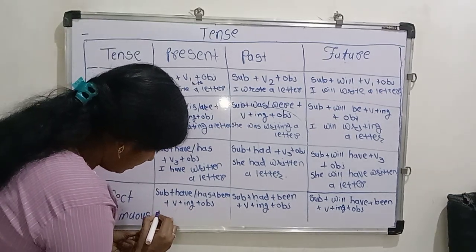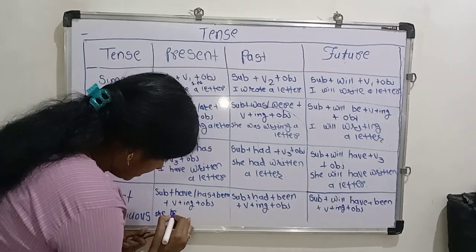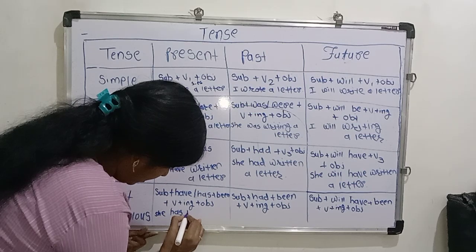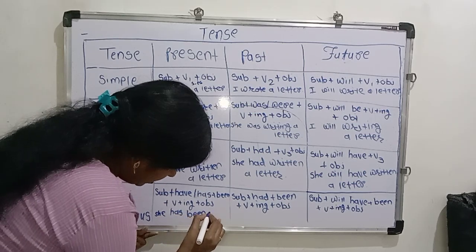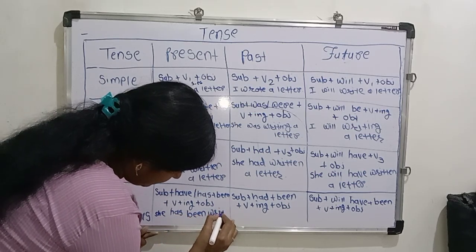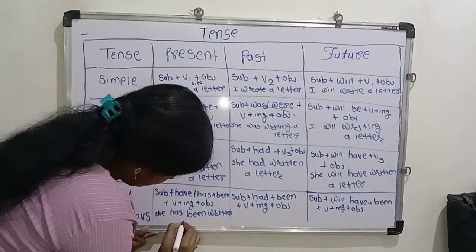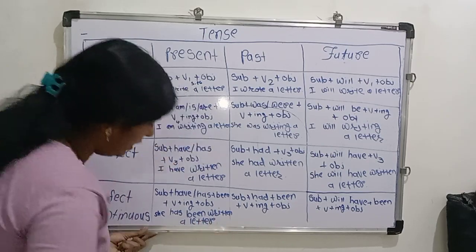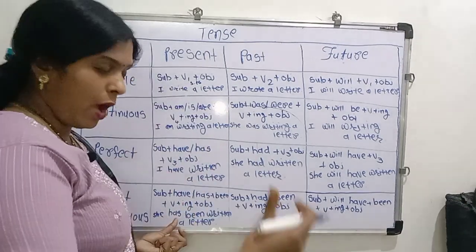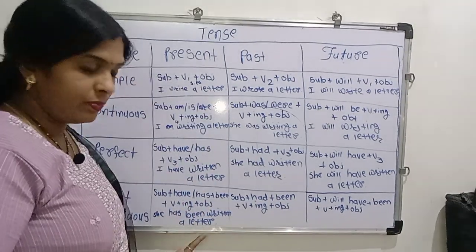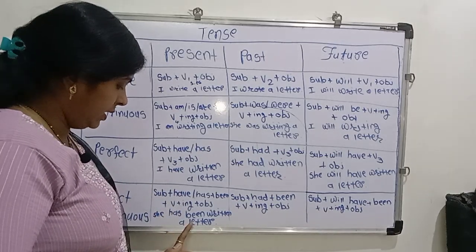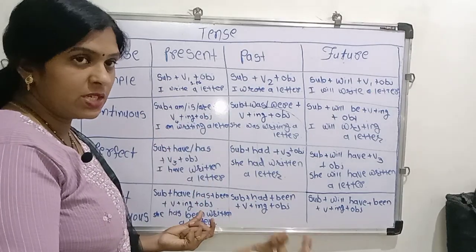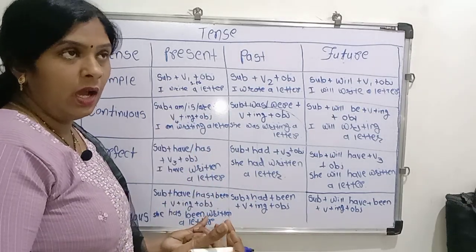she has been, sorry, she has been writing a letter. I have been buying a car. They have been speaking English. They have been